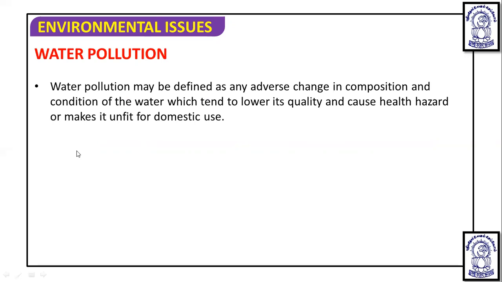Water pollution may be defined as any adverse change in the composition and condition of water which tends to lower its quality. If that can cause a health hazard or make it unfit for domestic usage, then we call it water pollution.